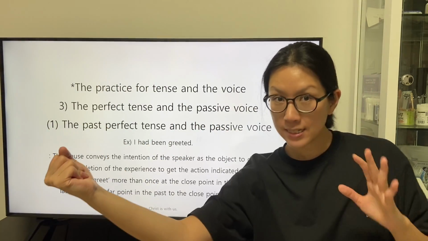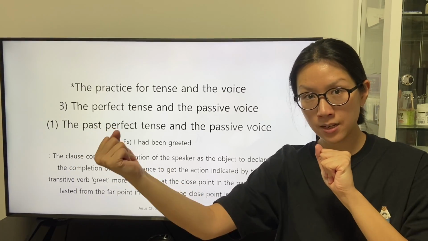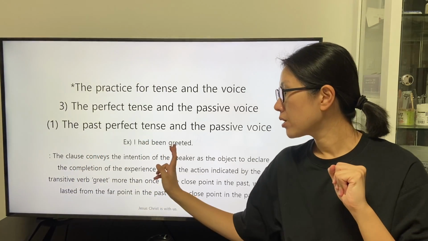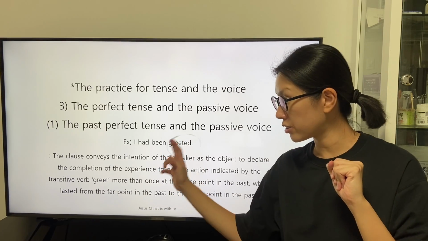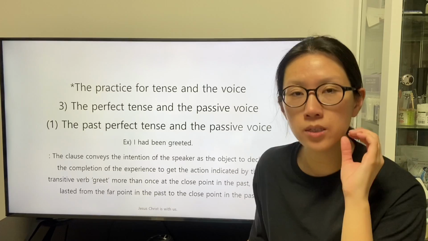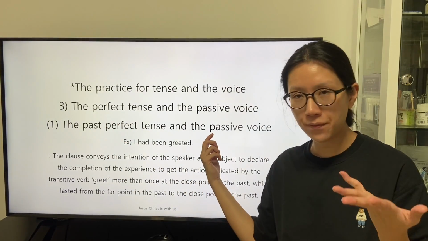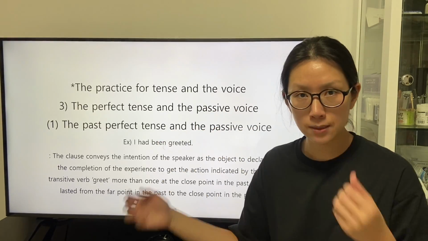The speaker, as the object, is in the second subject-object relationship, and the past participle greeted, which has the trait of an adjective, describes the speaker as the object to receive the condition described by the transitive verb greet, that is the body of the past participle greeted.